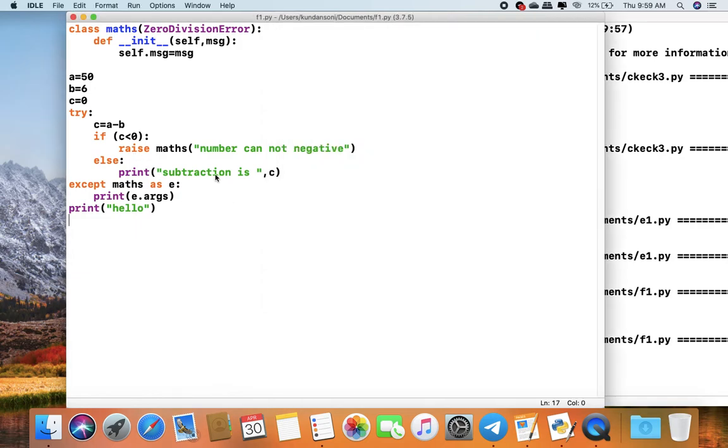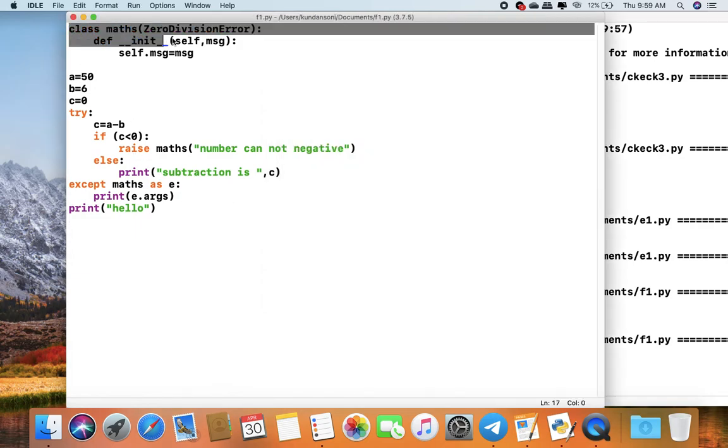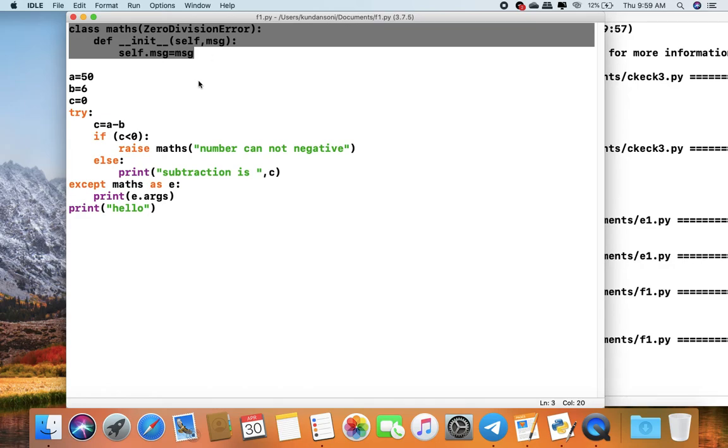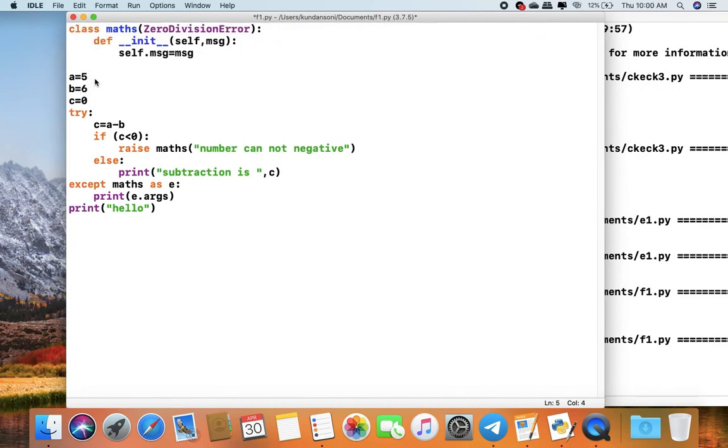So in this example, our error name is Maths and its message is given by the raise statement, which is number cannot be negative. So when we execute the program, if c equal to a minus b is negative, then the raise statement will execute, and to handle this error the except statement will be executed.